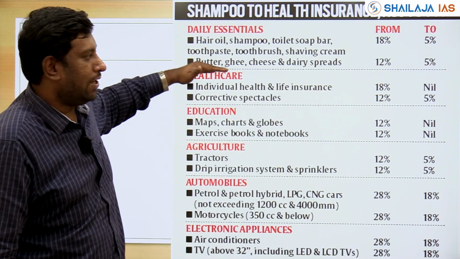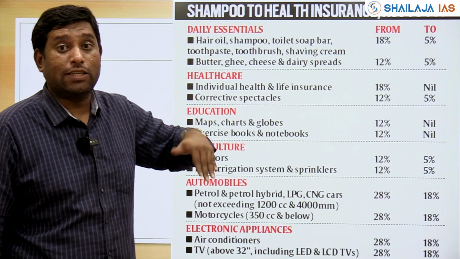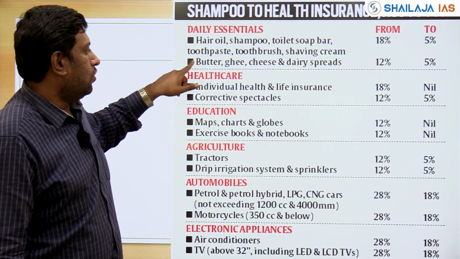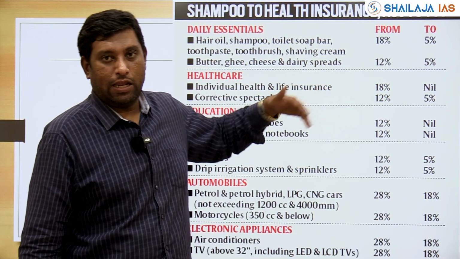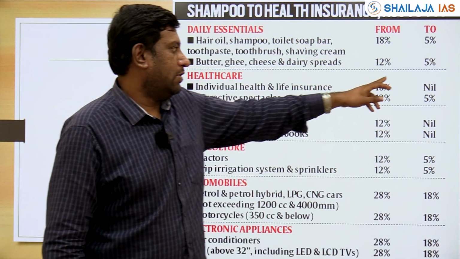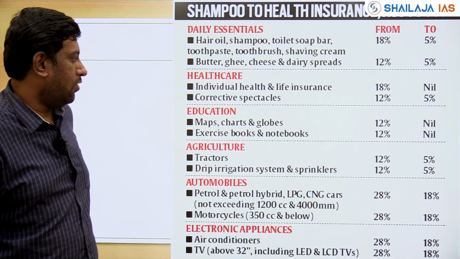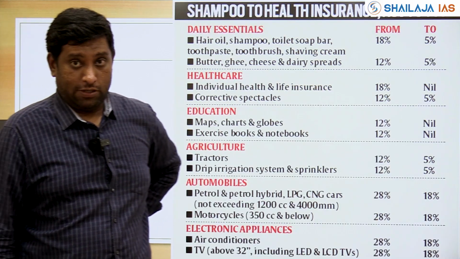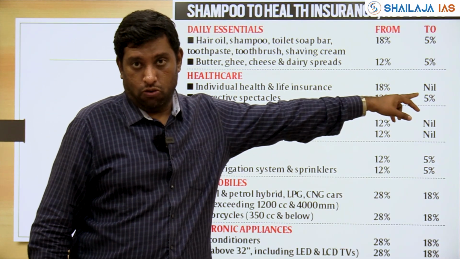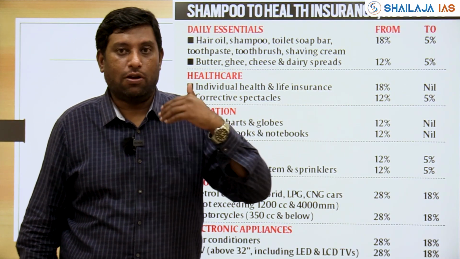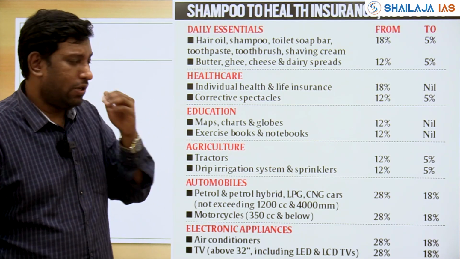So all these essential items, the cost is expected to reduce. Your butter, ghee, cheese, and dairy products, earlier it was taxed at 12%. Now it is taxed at 5%. Now when it comes to healthcare, your insurance products were priced at 18%. Now it has been brought down to 0. So the idea is to penetrate or give a boost to health insurance so that its pricing is going to